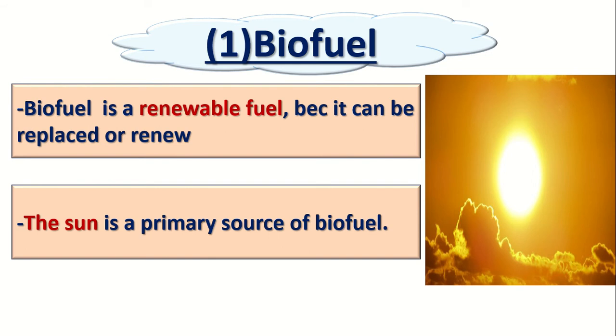Okay, what is the primary source of energy of the biofuel? What's the meaning of primary source? Primary source means the main source. The energy of the biofuel is a chemical energy, and it is coming from the sun, because all the plants take their energy from the sun by the photosynthesis process. So the sun is the primary source of energy of the biofuel, and of anything.